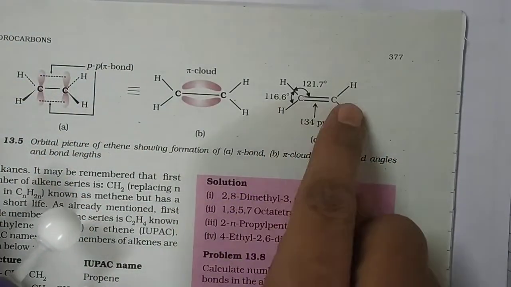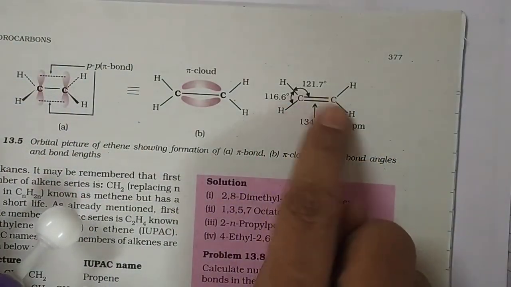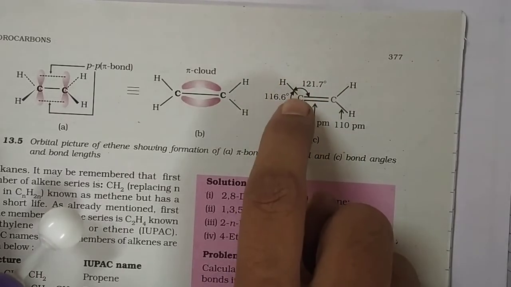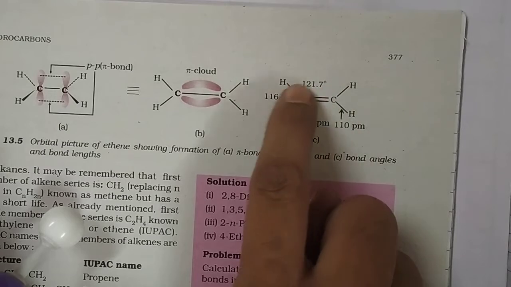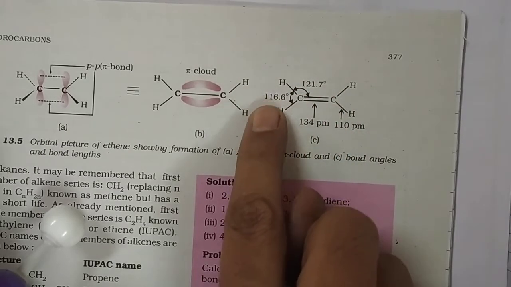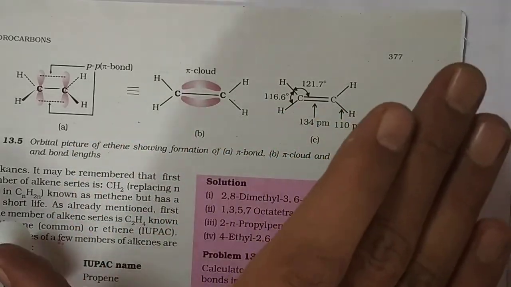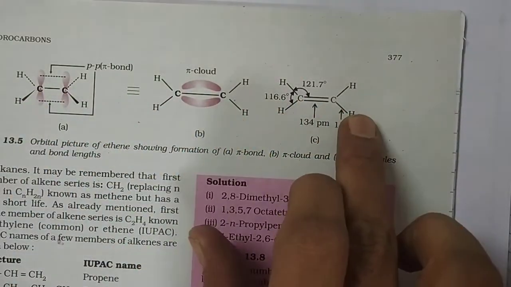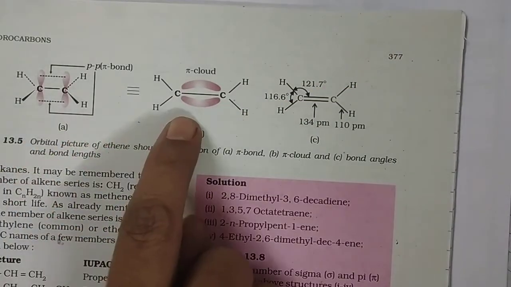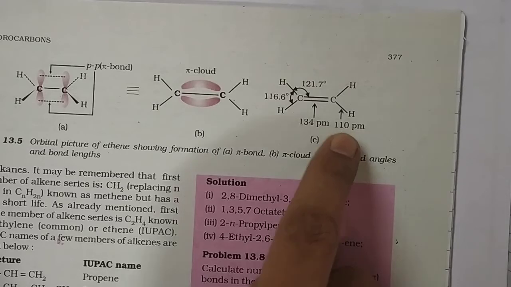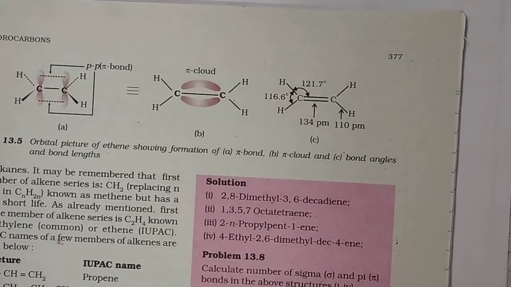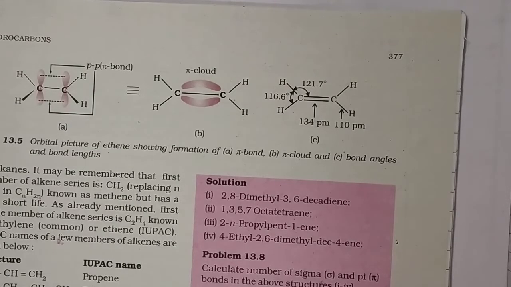As we know, this C=C bond length is 135 picometer, the C-H bond is 110 picometer, the bond angle is almost 120, but the H-C-C bond angle is 121.7 and the H-C-H bond angle is 116.6 degree. So this is the orbital picture of ethylene or ethene having a pi bond, pi cloud, bond angles and bond lengths. This is all about the structure of alkene, especially in the case of ethene.